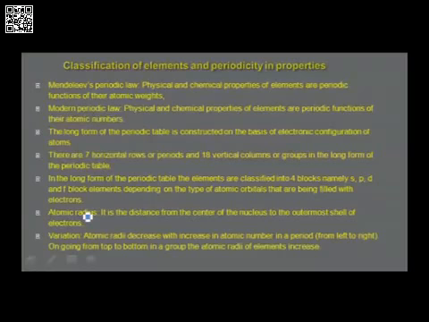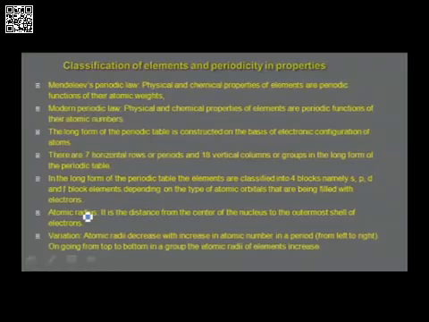There are 7 horizontal rows or periods and 18 vertical columns or groups in the long form of the periodic table. The elements are classified into 4 blocks, namely S, P, D and F block elements, depending on the type of atomic orbitals that are being filled with electrons.